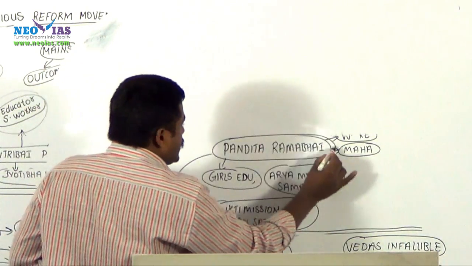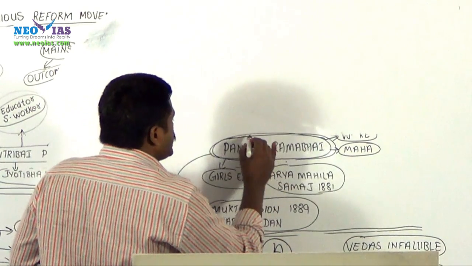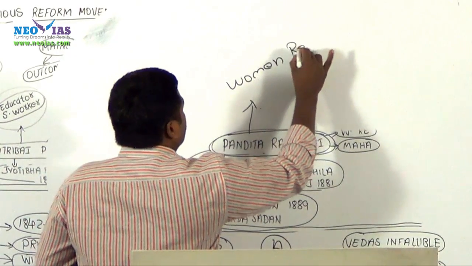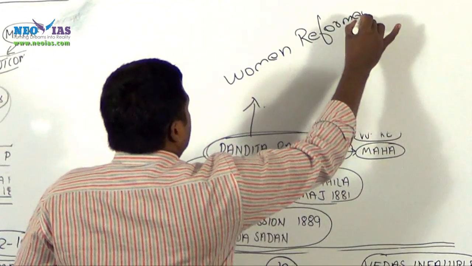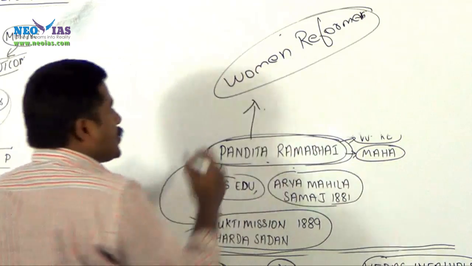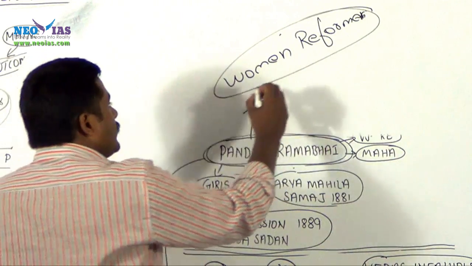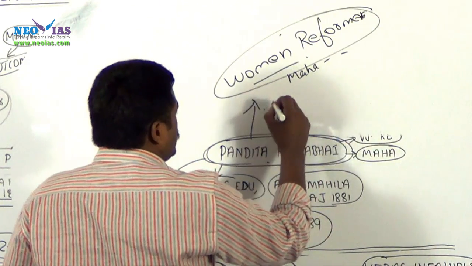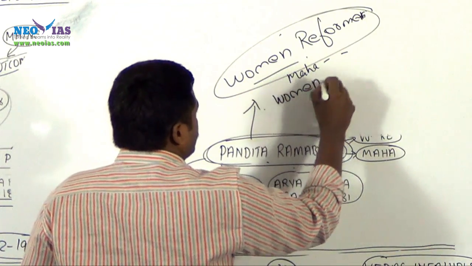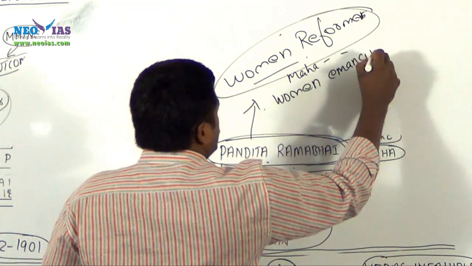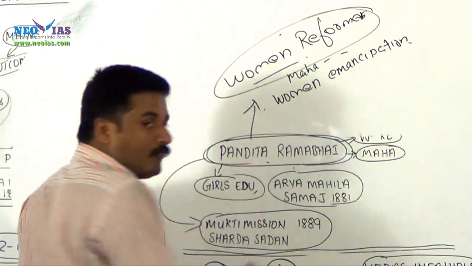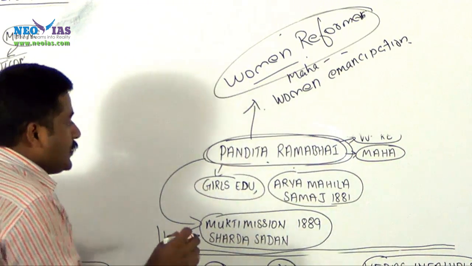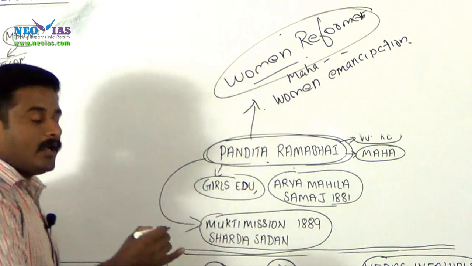Pandita Ramabai, she was a women reformer. She was an educator and a social worker from Maharashtra, and she stood for women emancipation, women empowerment, women education, and she started Arya Mahila Samaj.